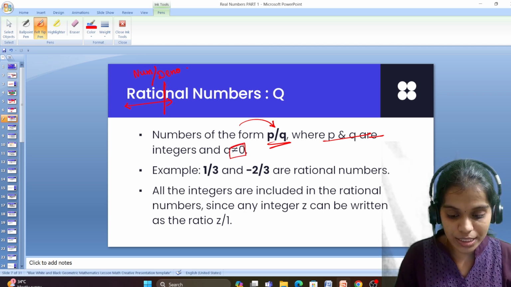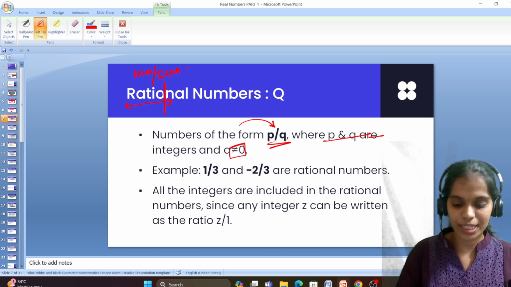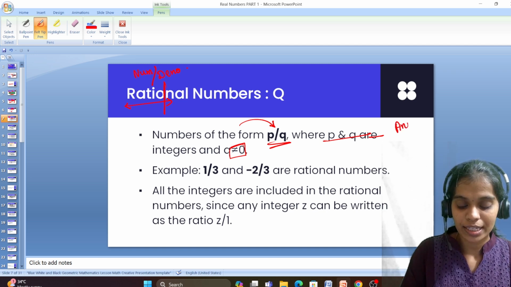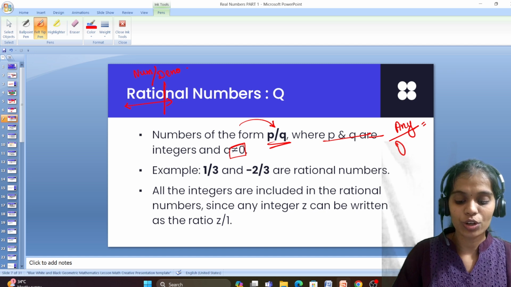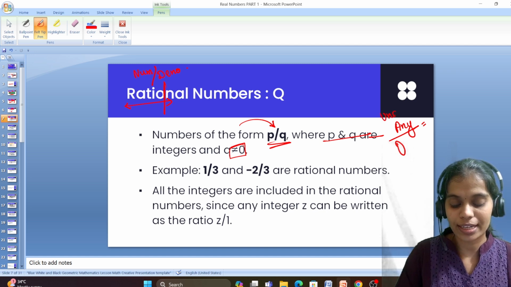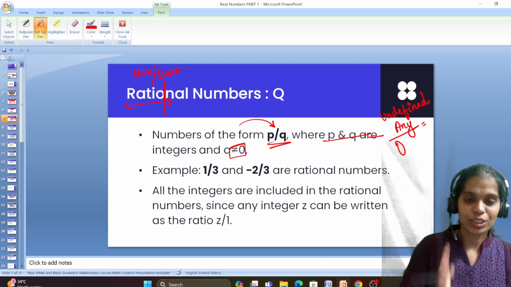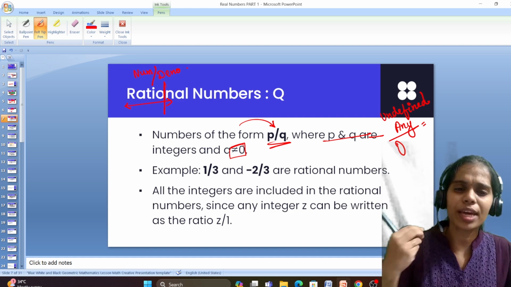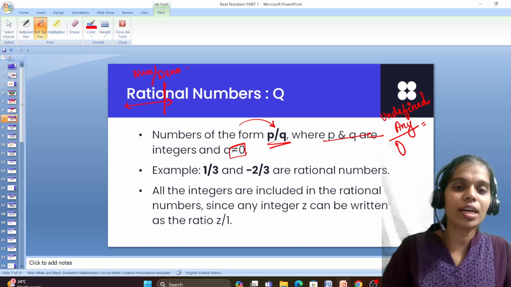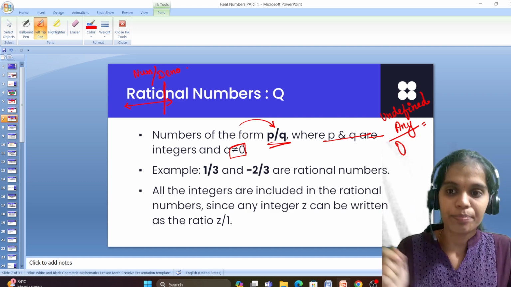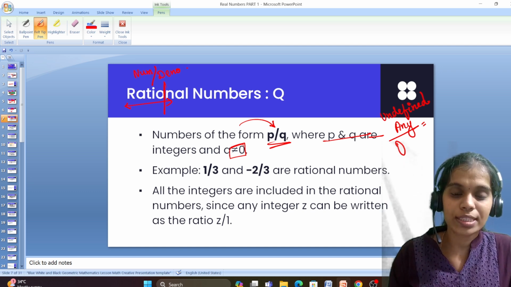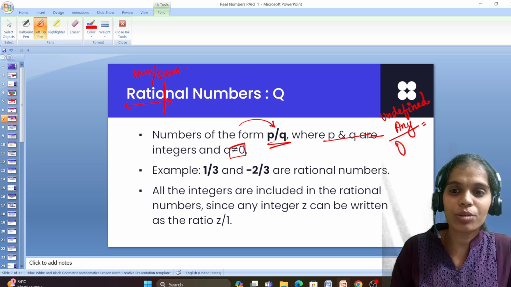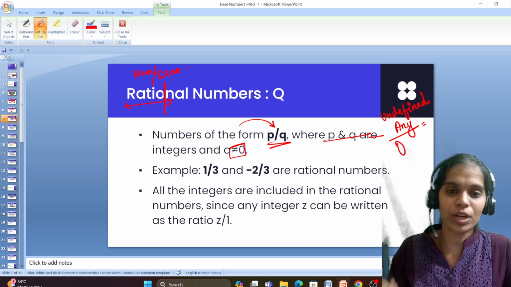Our denominator can never be 0 because any number divided by 0 is not defined, or undefined. That's why we say P and Q can be any number on the number line, but Q should never be equal to 0. Q, that is my denominator, should not be equal to 0.